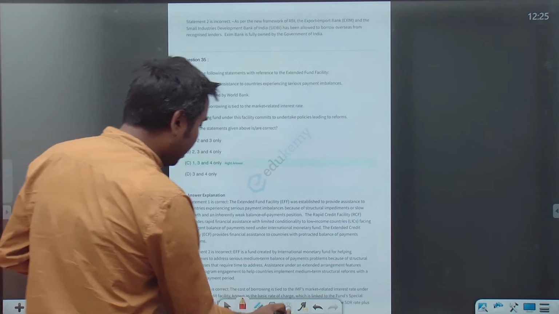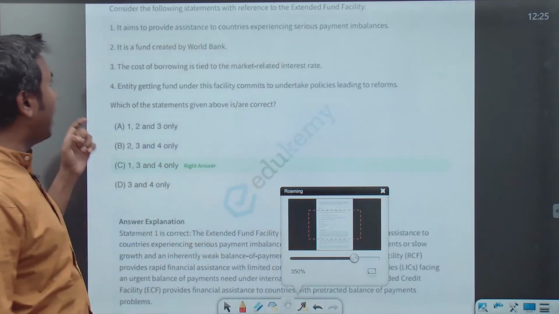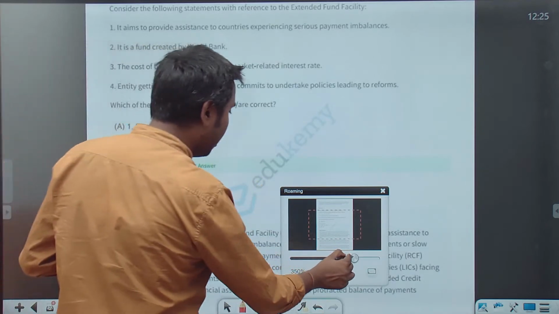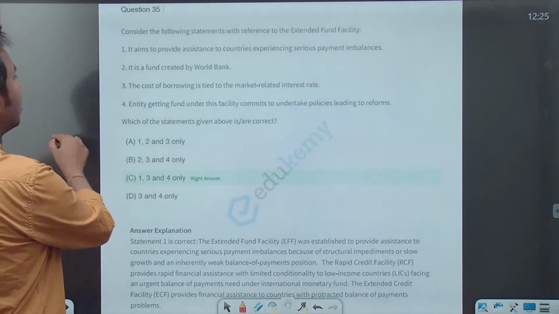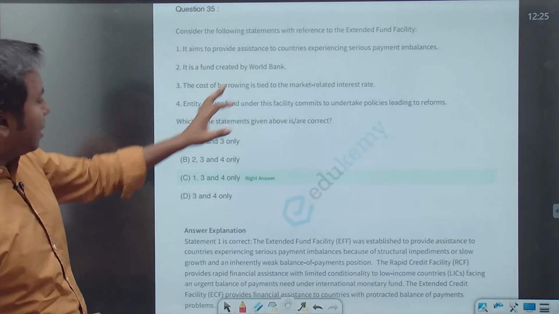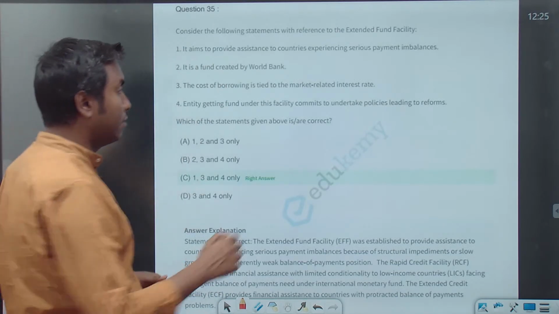Now, right now we are discussing economy related questions. Consider the following statement with reference to extended fund facility.